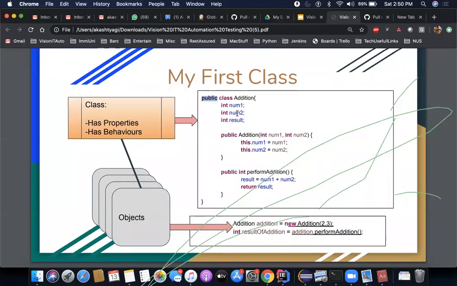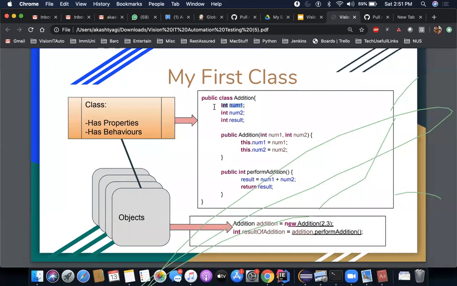Then if I go one level down, which is these values, this is called state or properties. Here also you need to define basically three things. One is the name of the variable, then the type of the variable. So you always have to define the type of the variable. If you don't define the type of the variable, then Java will throw an error. It will say it needs to be defined. You cannot leave a variable undefined of its type. So this whole statement is called a declaration.